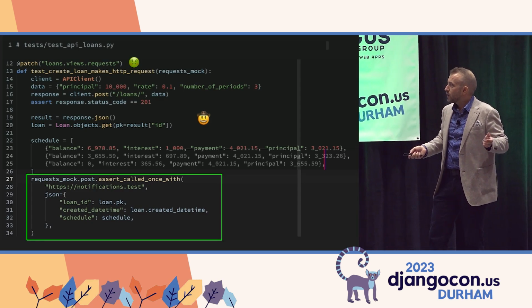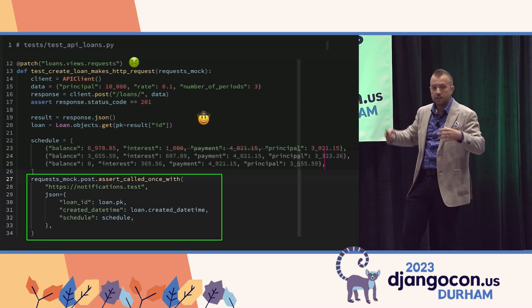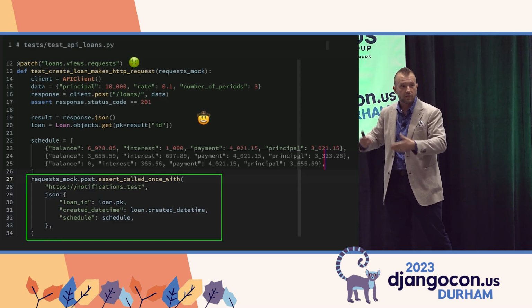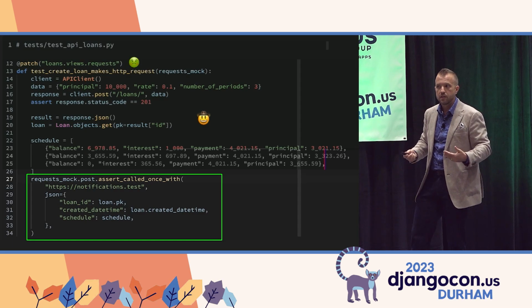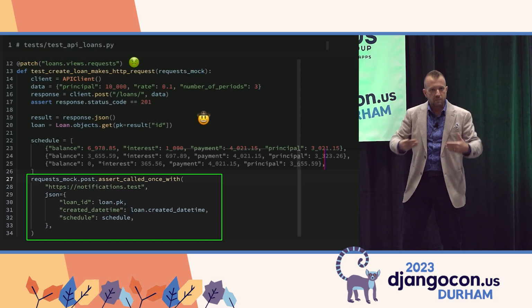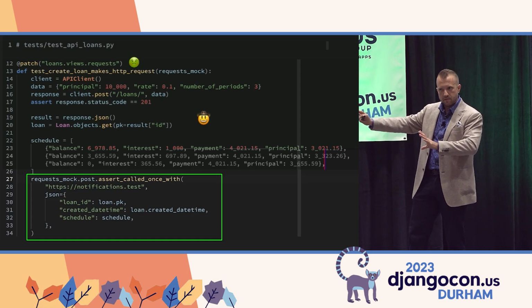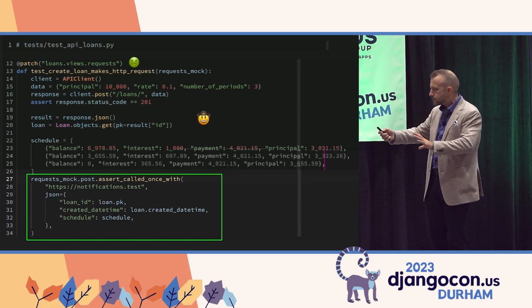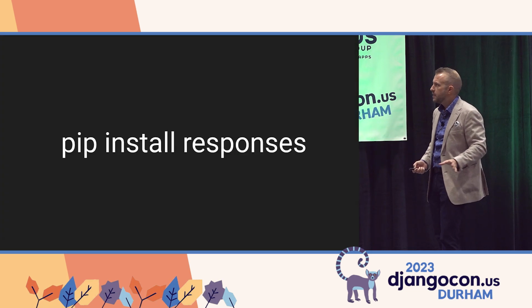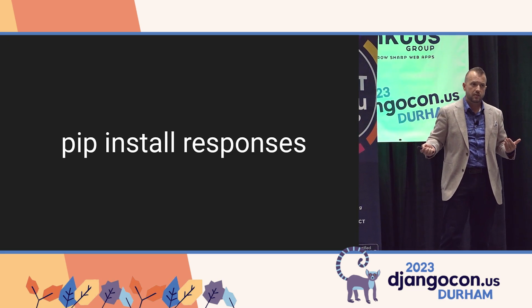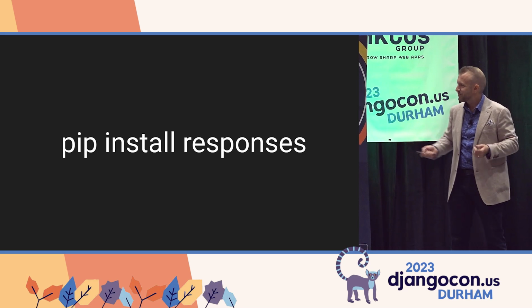So what if we could, and the spirit of the mock is obviously that we don't send live network requests over the internet when we run our tests. So what if we could eliminate the requests patch and still not send data over the internet when we run our tests? And the answer is we can. There's a number of libraries out there, and the one I'm going to reference today is called Responses. I see a few heads nodding as in you've used it.